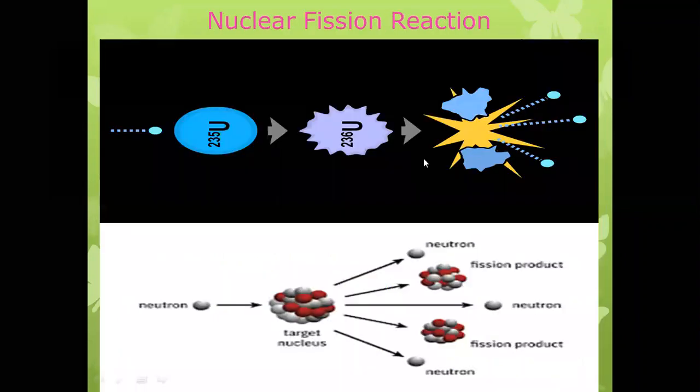So this is a nuclear fission reaction. As I said earlier, nuclear reactions are of two types: nuclear fusion and nuclear fission. The basic difference between them is this. We get energy from the sun, which is an example of nuclear fusion. Four hydrogen atoms combine to form one helium atom.